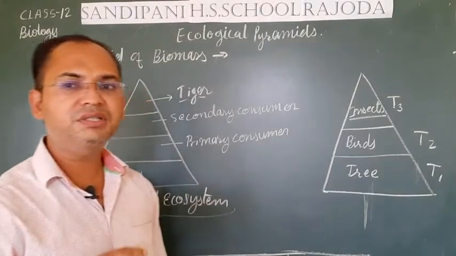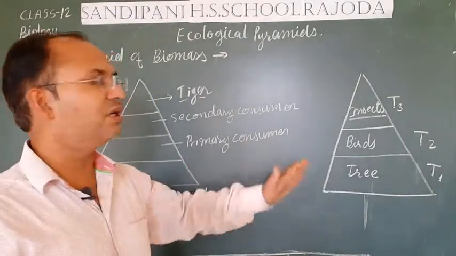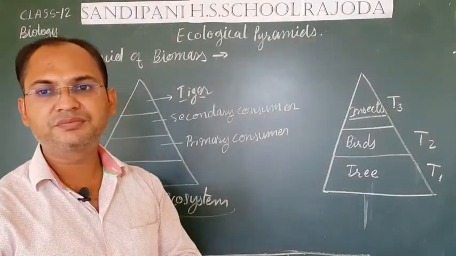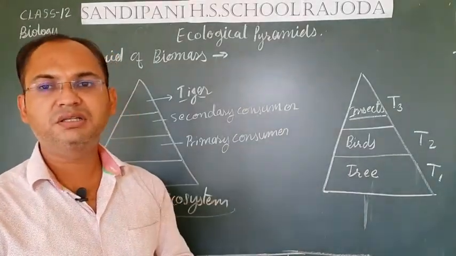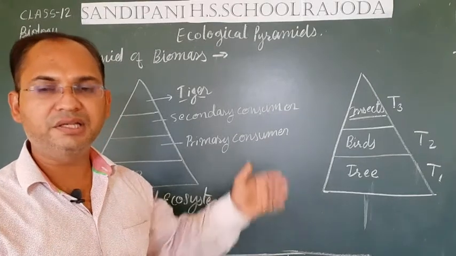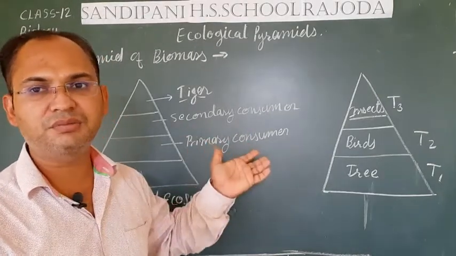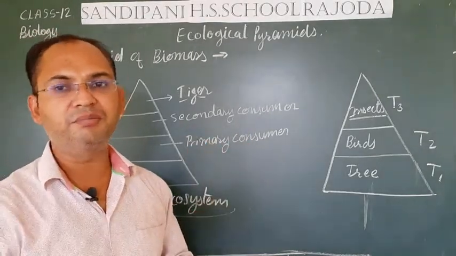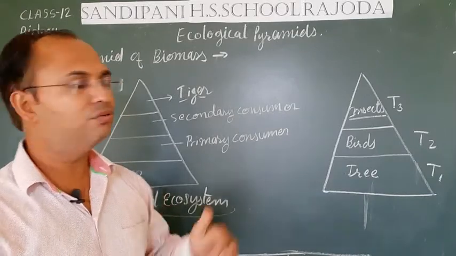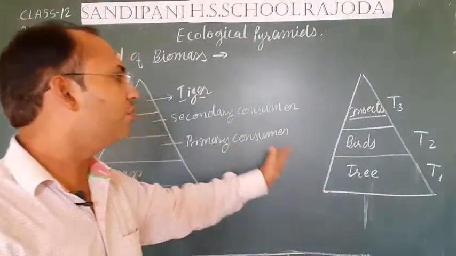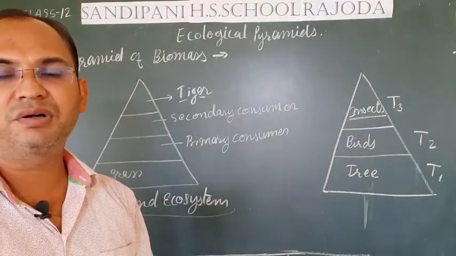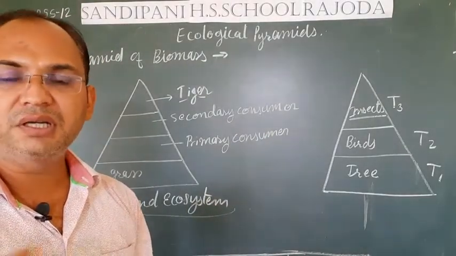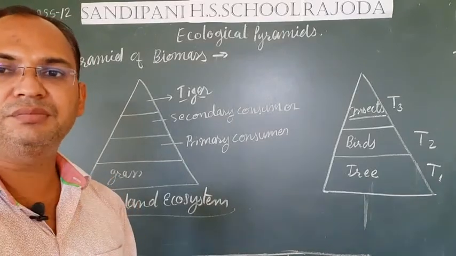So students, you can see that both pyramids are vertical. The pyramid of the tree is also vertical, unlike the number pyramid, which was inverted for the tree ecosystem. So these are the two pyramids on the basis of the biomass of living organisms present in different ecosystems.